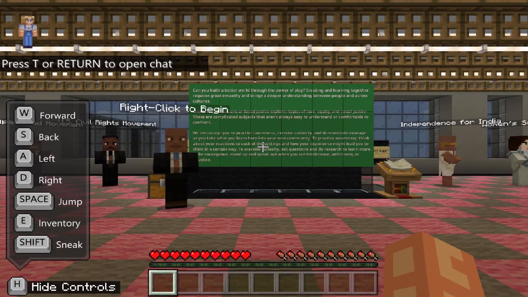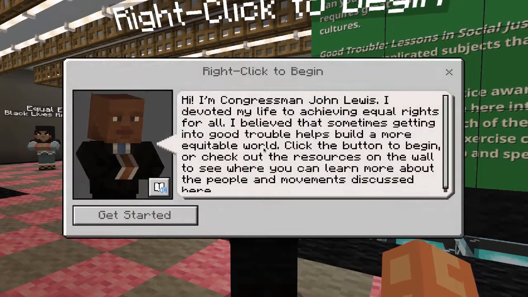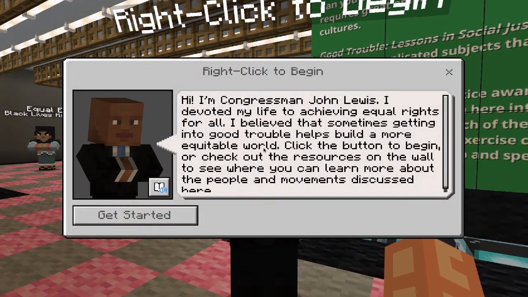And here we go. We start out in the lobby. We're greeted by John Lewis. And he's going to share a message with us. One of the great things about Minecraft Education is anytime you come to a non-playable character, in this case like Congressman John Lewis, it will actually read the text for you if you click this button through the immersive reader.